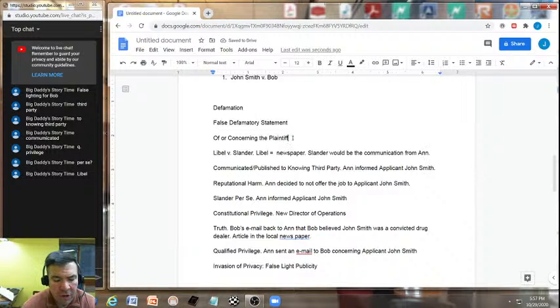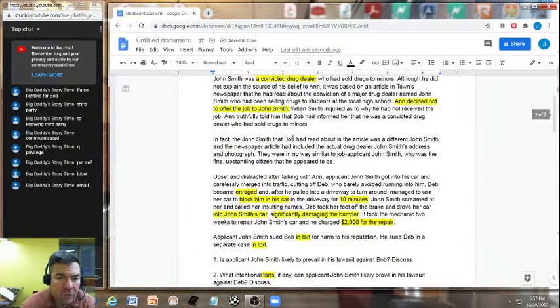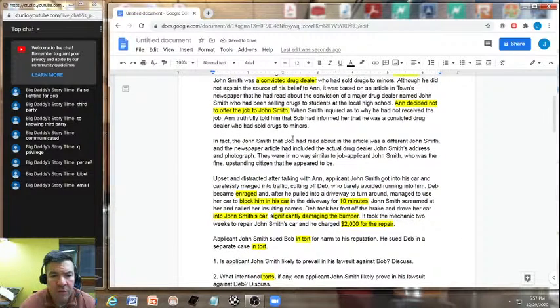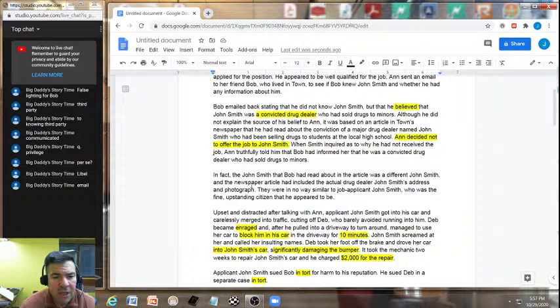Now, concerning the plaintiff, this is the interesting aspect. It's applicant John Smith. Now, remember back up in the article. What was it about applicant John Smith versus the drug dealer John Smith? Right down here. In fact, the John Smith that Bob had read about in the article was a different John Smith, and the newspaper article had included the actual drug dealer John Smith's address and photograph.